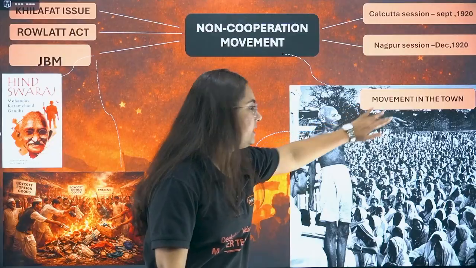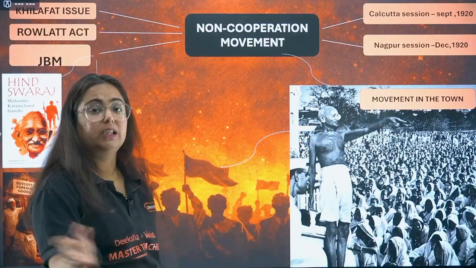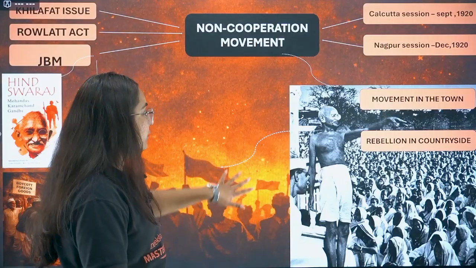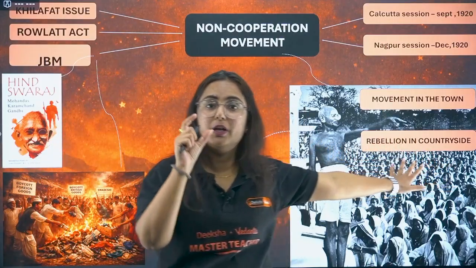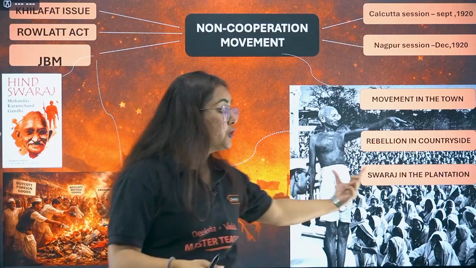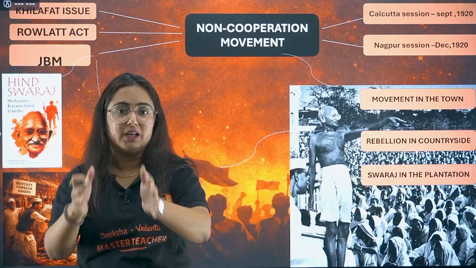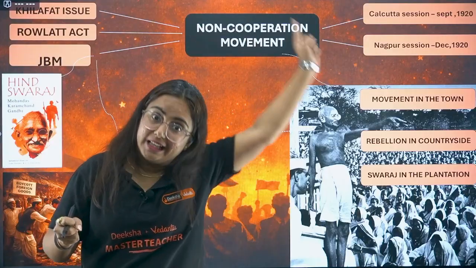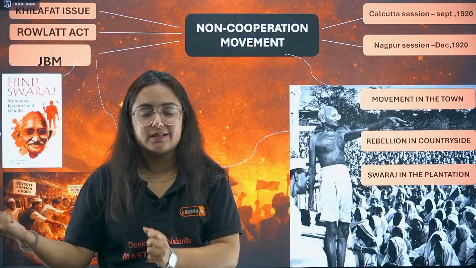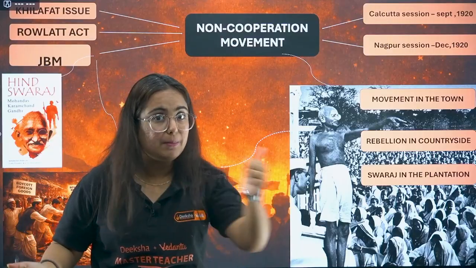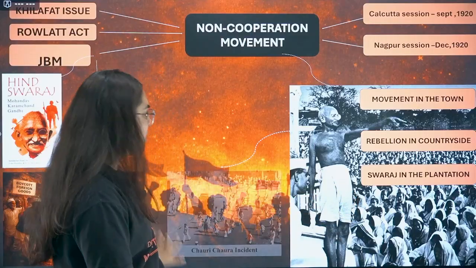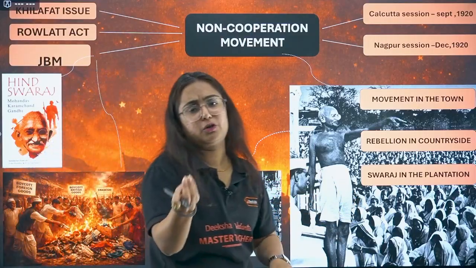The movement, however, spread in the towns, where people participated and affected the economy of the Britishers too. Read that in detail, very important topic. Then we have seen the rebellion in the countryside, where we will talk about the Awadh Kisan Sabha. Then Swaraj in the plantations, where the Inland Emigration Act was passed by the Britishers in 1859. People were asked not to leave their gardens, like tea gardens and other plantation gardens, and the people there interpreted that as: we want Gandhian rule, we want Swaraj. So everyone has a different interpretation of the word Swaraj.